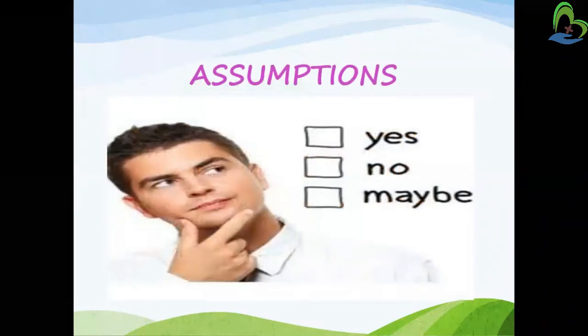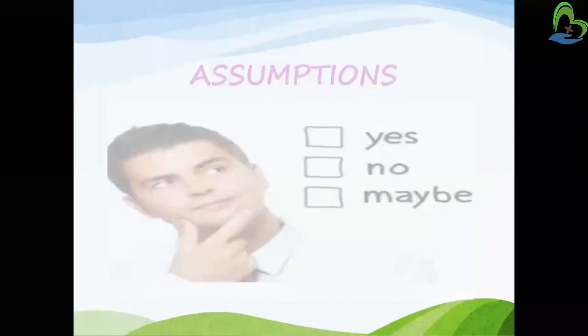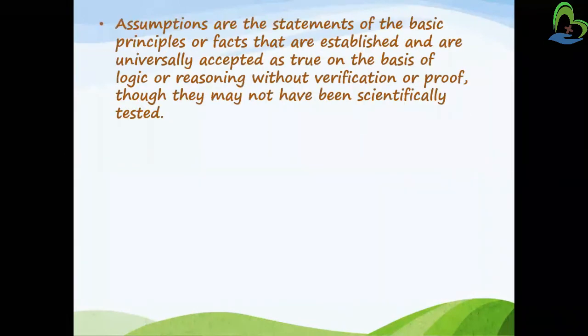Next, we have assumption. I had differentiated what an assumption is. I have a prediction that yes, God exists. It may be, it may not be, maybe. I have three things in my mind, but I don't have a clear picture of that. So in a hypothesis, what I had done was I am proving something. But assumptions are statements which are the basic principles or facts that are established and universally accepted. Yes, God is there.